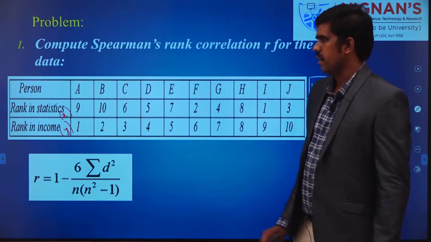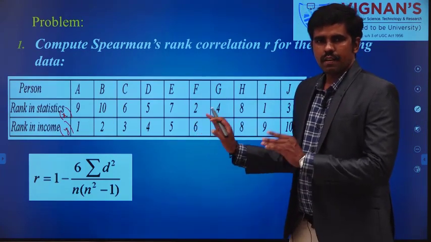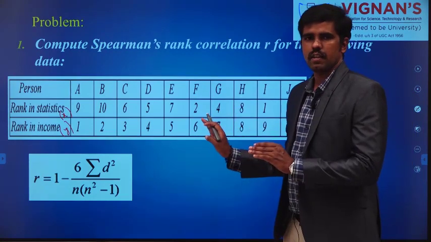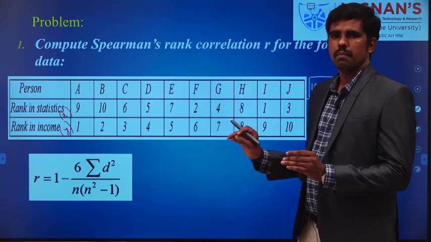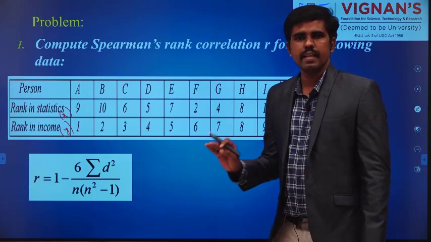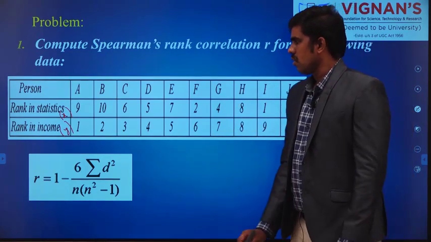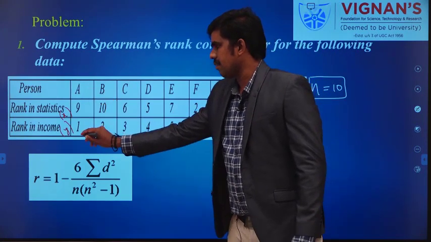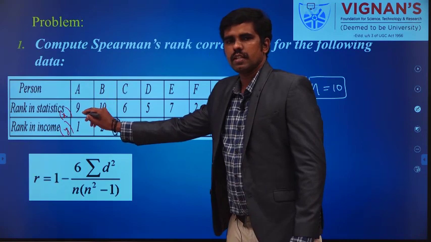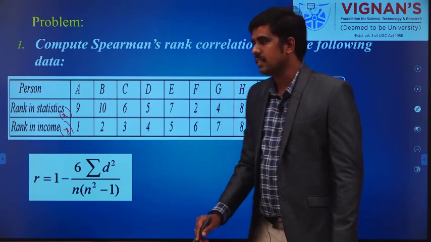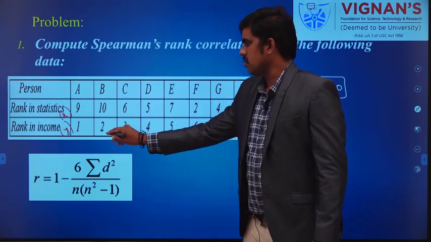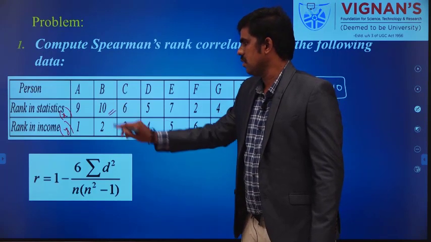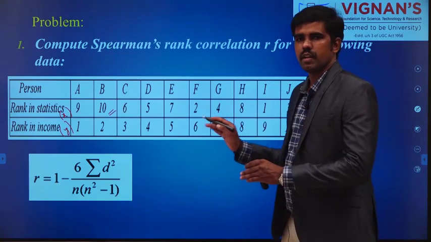So how are we going to find it? This comes under the first type, because ranks are given. So the problem is very easy. Rank is given to you. In income, person A got first rank. In statistics, he has got 9th rank. Person B has got second rank in income. In statistics, he has got 10th rank. So in this way you can consider.